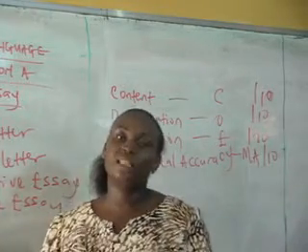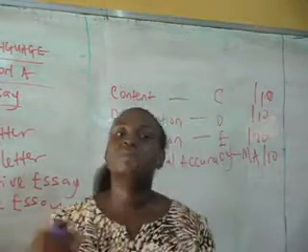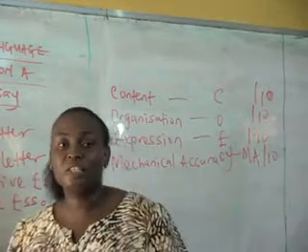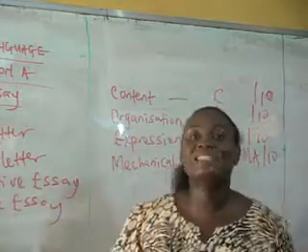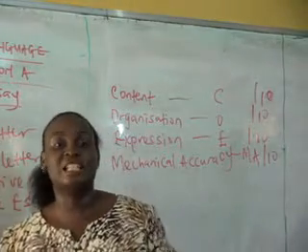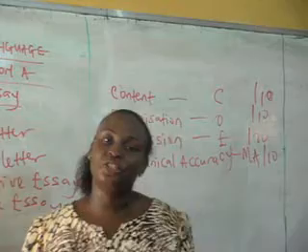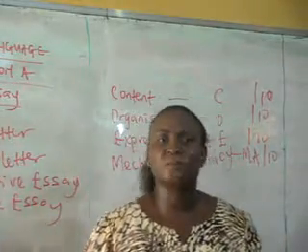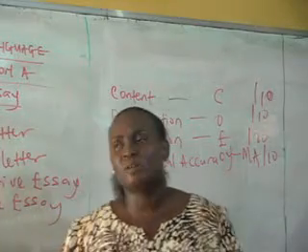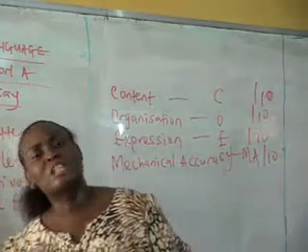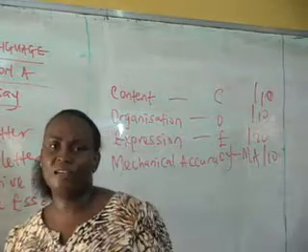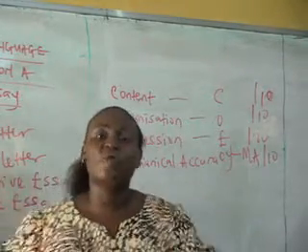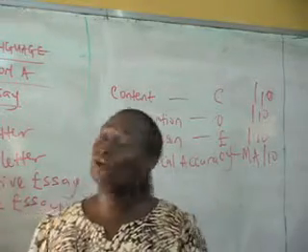If you have more, I always advise try as much as possible to write more than 3. If you are told to write at least, it says at least. That means you can write 4, you can write 5, you can write 6. But make sure it is at least 3 points. I always advise you that when you come across this, write at least 3 points, but try as much as possible to write like 4 or 5. Because you can't say which of your points is kind of watery. The other extra will cover for it.